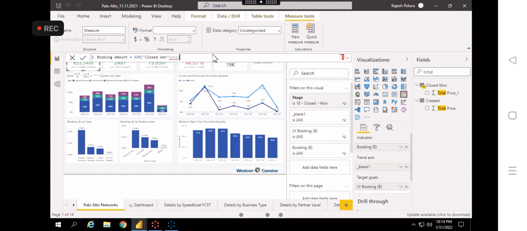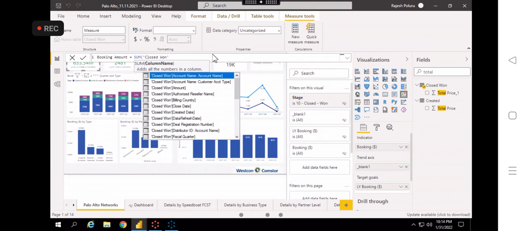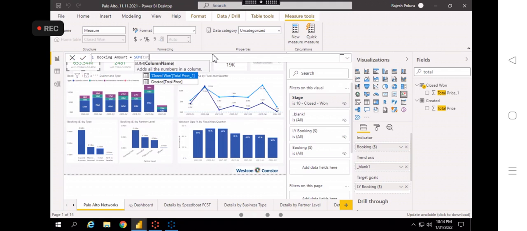The column name is total price. Otherwise, you can directly type it. Total price, can you see it here? If you search with the column name, total price is one column, right? Search it, and it is a combination of table name and column name. If you directly type total price, it will not come, because this total price is under the Closed one table, right? If there is no table, how will the system understand?